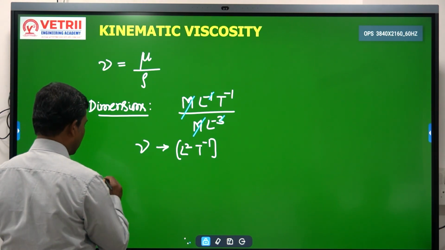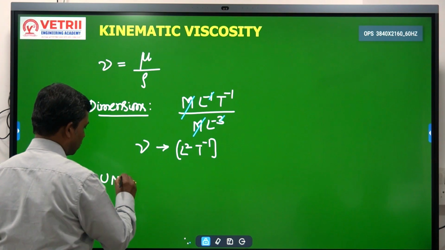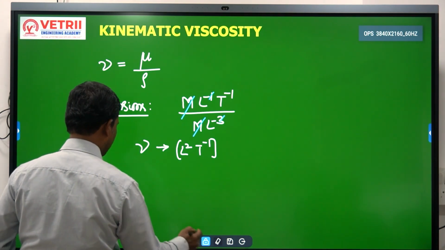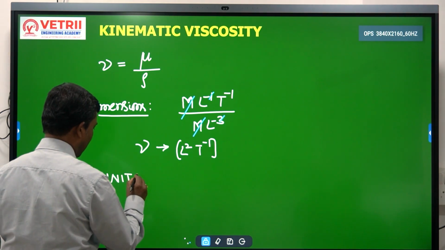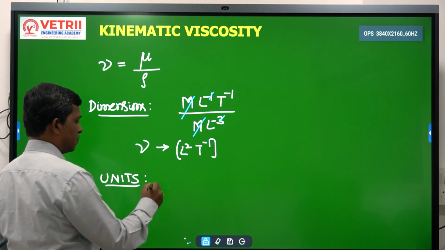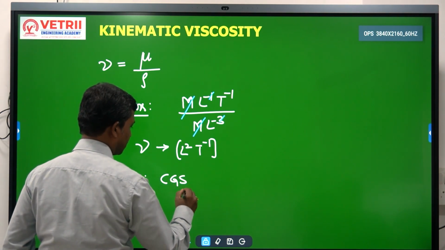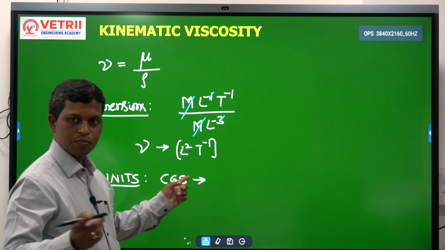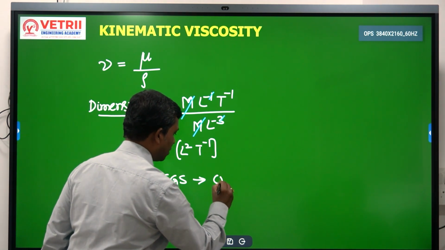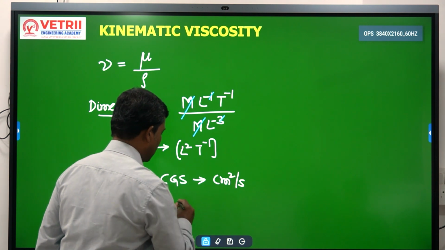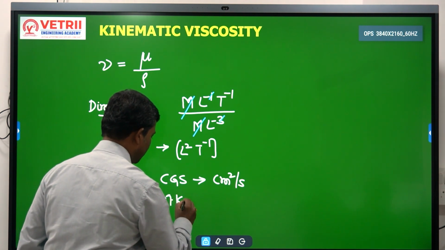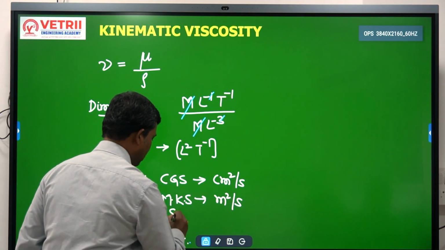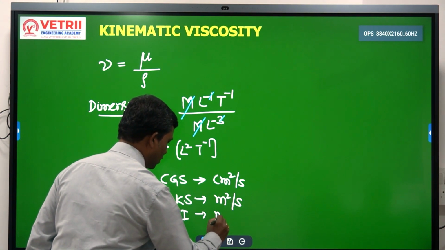Once we have written this, it is very easy to write the units. In CGS, length is in centimeter, so it is centimeter square per second. In MKS, it is meter square per second. In the SI system also, meter square per second.